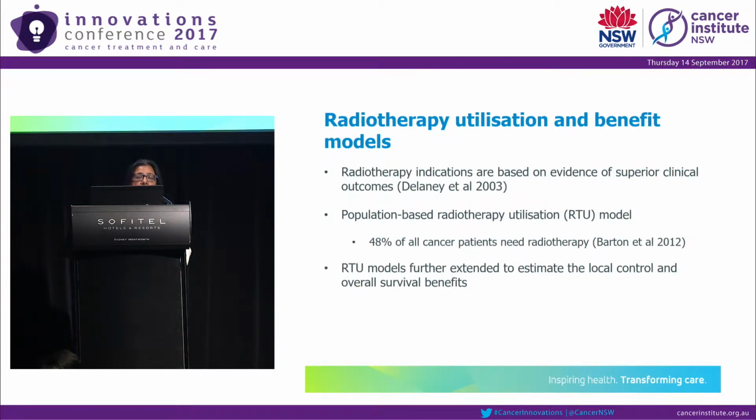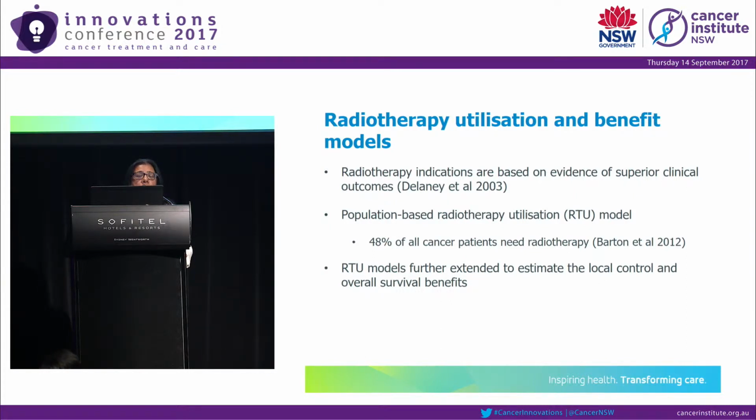The radiotherapy utilization model was first developed in 2003, with Professor Delaney as the main initiator of this project. It's the benchmark model that has been really popular in the radiotherapy world and has been used in Europe, Canada and other parts as well.